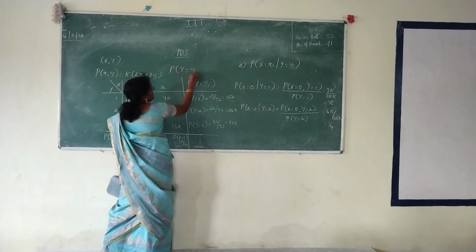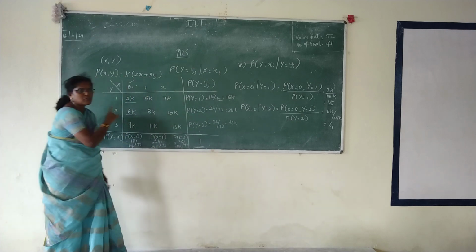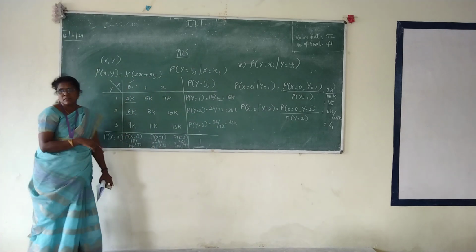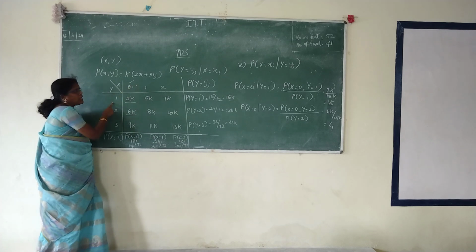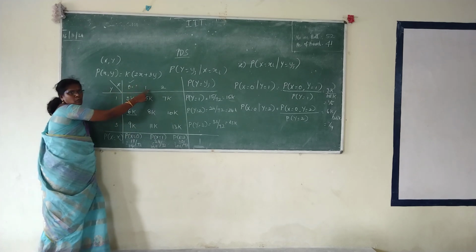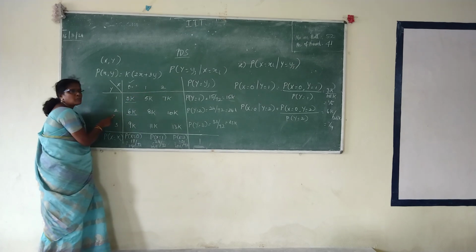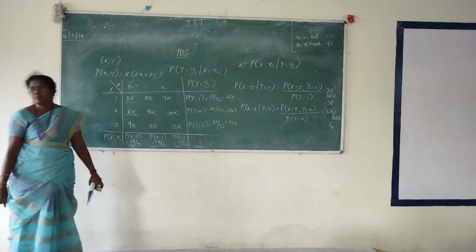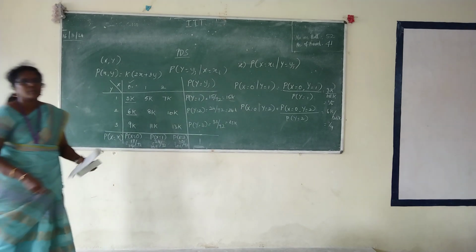Y equals yj given x equals xi. You fix x and vary y. Y equals 1 given x equals 0. Y equals 1 given x equals 1. Y equals 1 given x equals 2. Similarly for 2 and 3. Can you understand? Can you fill? Start filling it. Fill the remaining.